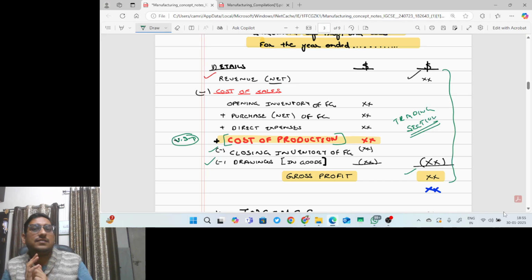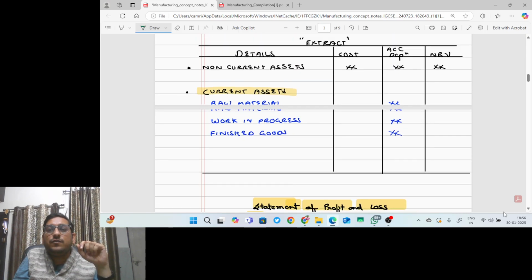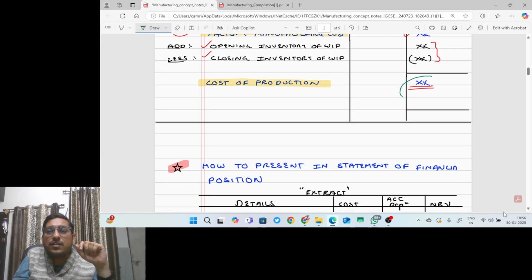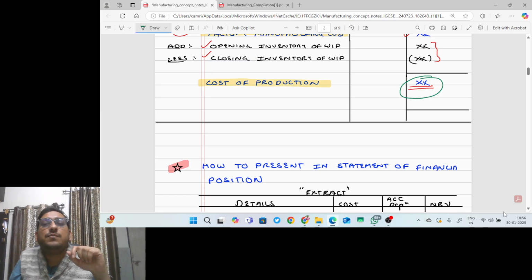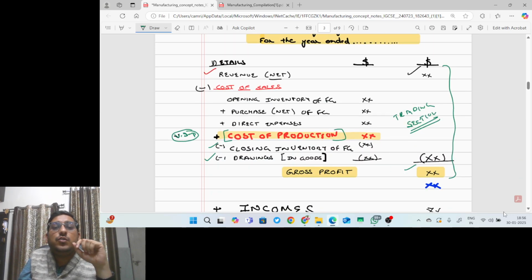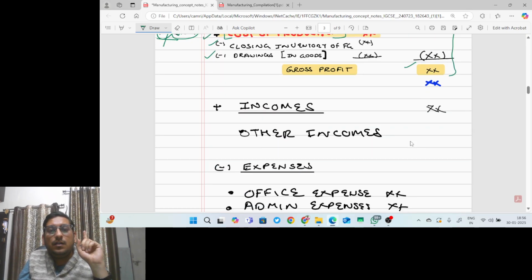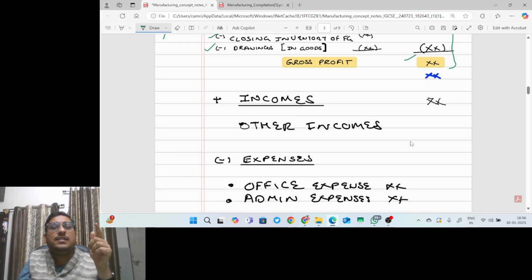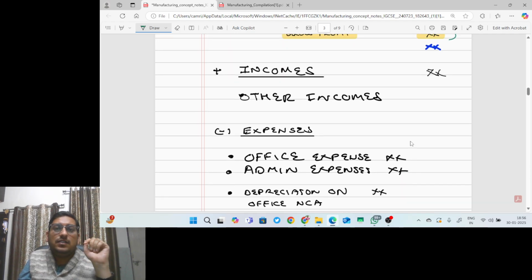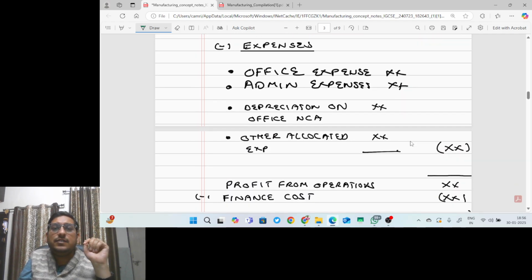I have highlighted this. So the cost of production, from where we will get cost of production? From the manufacturing account. Whatever cost of production we get from the manufacturing account will be added to cost of sales. Guys, please, very, very important. Don't forget. Clear? I will add other incomes and I will less expenses. So other incomes will be added and expenses will be deducted.